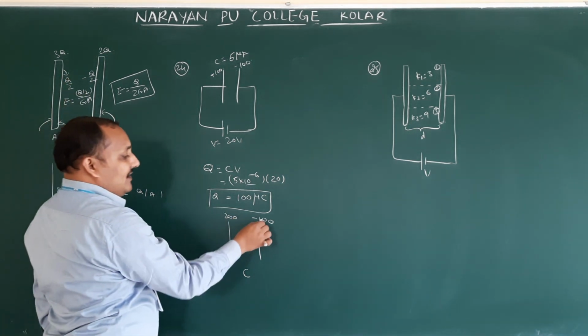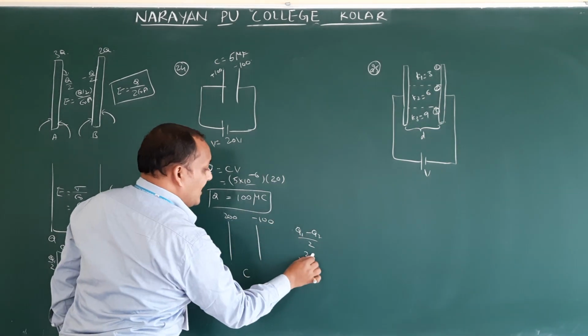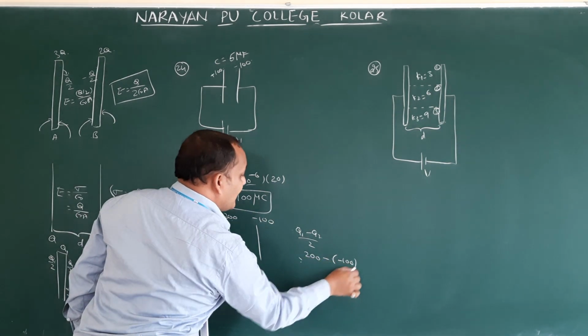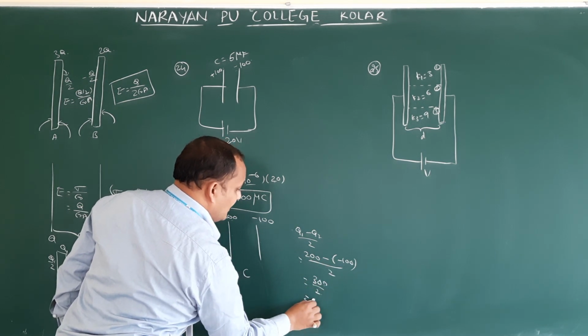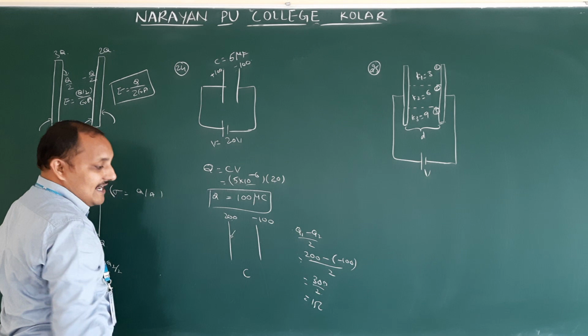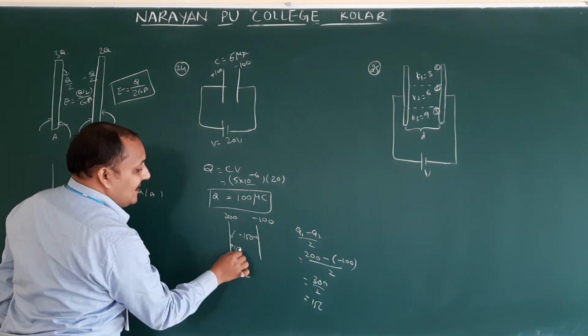But here, negative charge. Therefore (Q1 minus Q2) by 2, with Q1 value 200 here: 200 minus 100 by 2. That is nothing but 300 by 2. That is nothing but how much? 150. Now here the charge value is 150. Here it will be minus 150, and here plus 150.